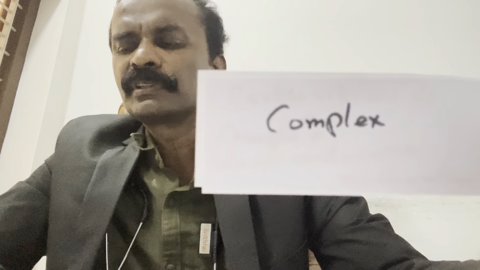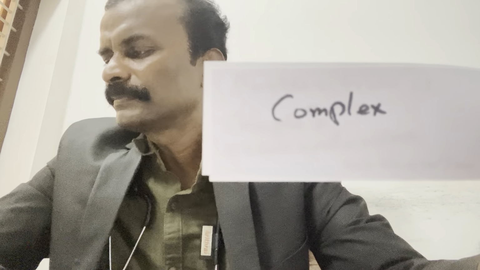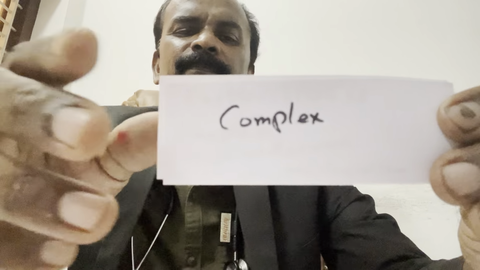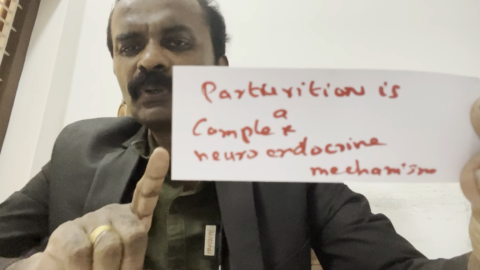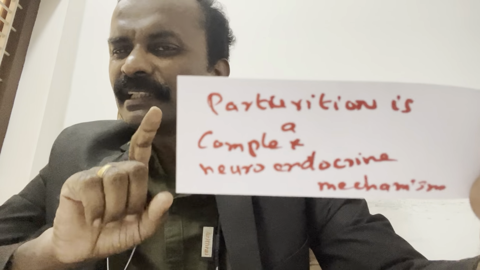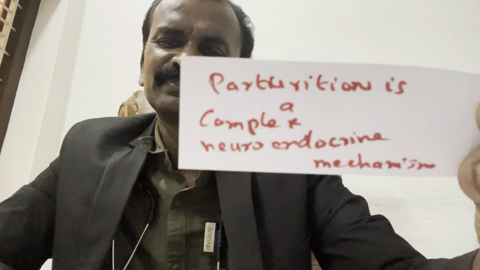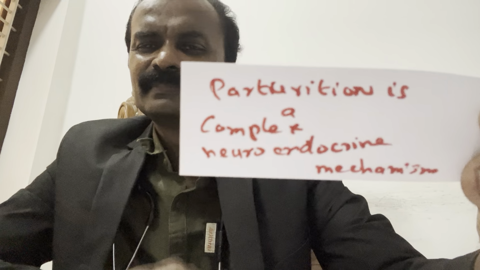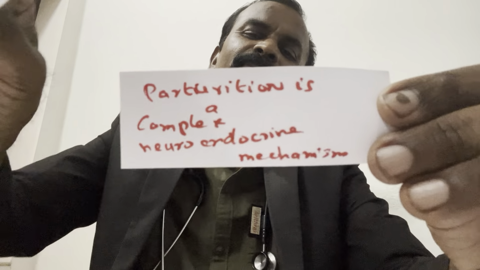Can you tell me a question for this complex? Any idea? Parturition is a complex neuroendocrine mechanism. If you know this line, you can answer one tough MCQ. Parturition is a complex neuroendocrine mechanism. That is a written line. What is the question I kept? Complex.